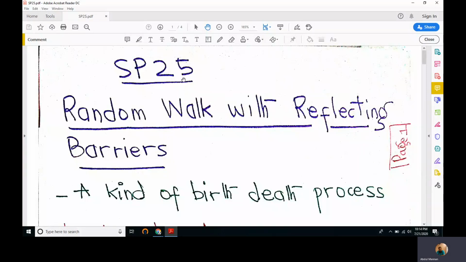Welcome to the 25th lecture. We are studying stochastic processes. In the last lecture, we studied birth-death processes under Markov processes. Today, we'll study